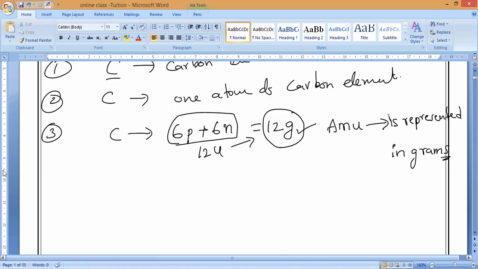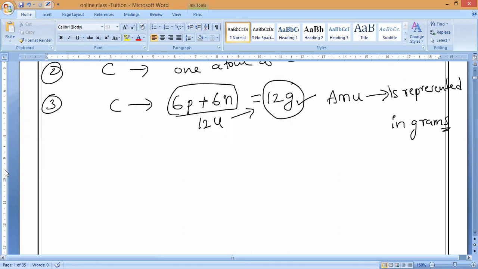While you are solving numericals in mole concept, we will study that later. Suppose I say oxygen 16 u, it means 16 grams. Nitrogen 14 means 14 grams. Atomic mass unit is indicated in the form of grams.